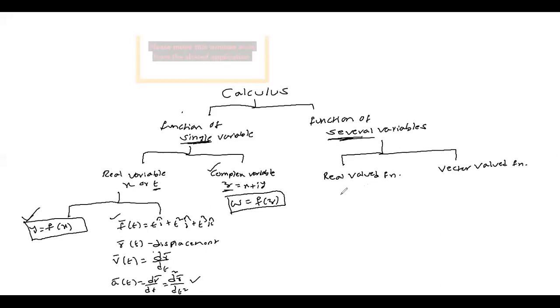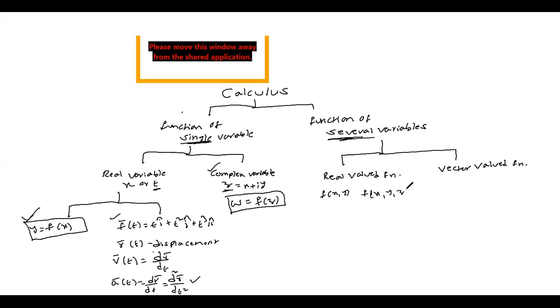And real valued functions can be like this: f of x comma y, or f of x, y, z. We have seen functions of 2 variables as well as functions of 3 variables. What concepts have we seen under functions of several variables? You remember? We saw partial derivatives.